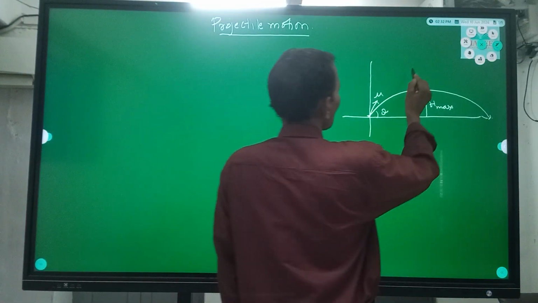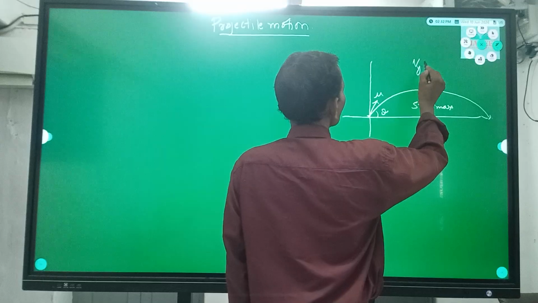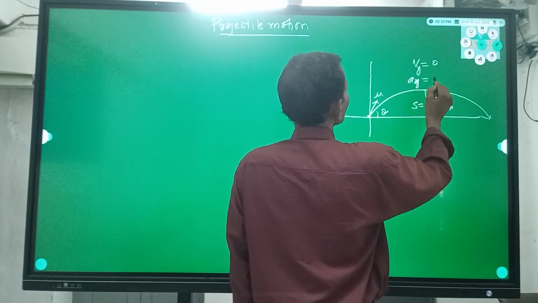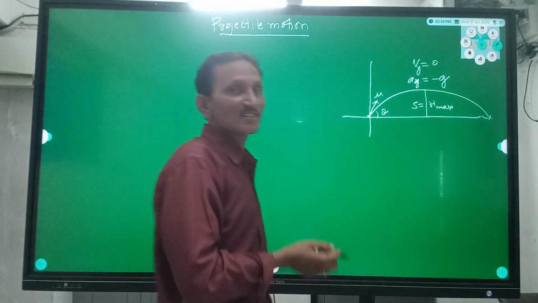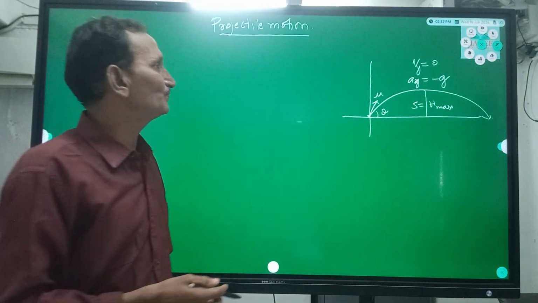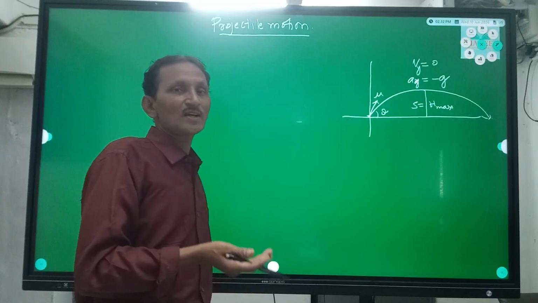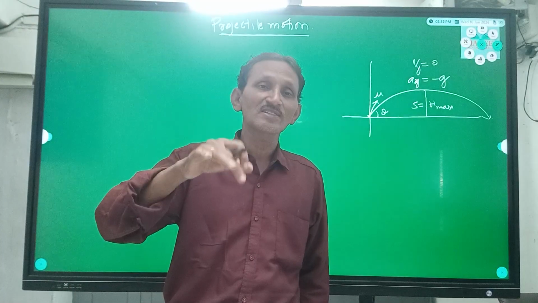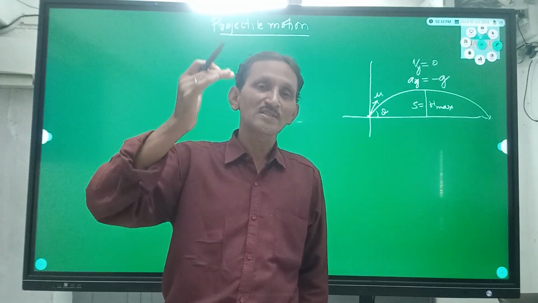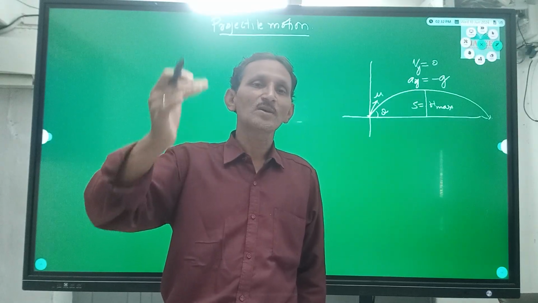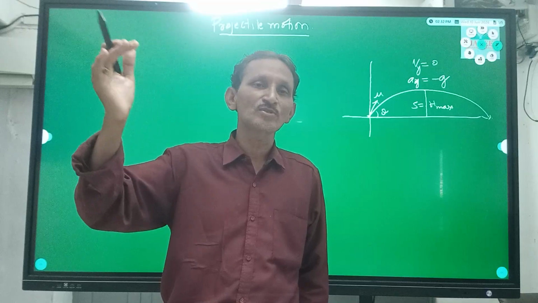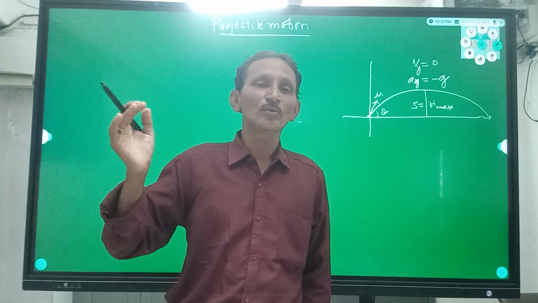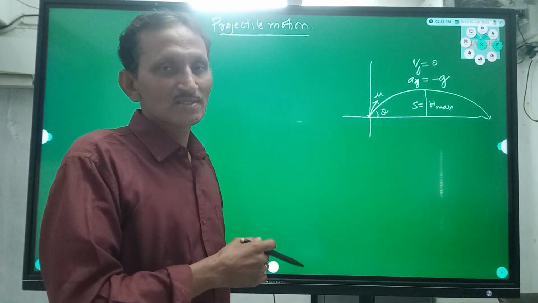Now the velocity of the body at the maximum height is 0. Acceleration in the y direction is minus g. It is effective because when the body is displacing from the surface, the acceleration is acting on the body. There is a negative acceleration acting on the body, then the velocity slowly comes to 0. The velocity of the body at the maximum height becomes 0. Now a is equal to minus g.